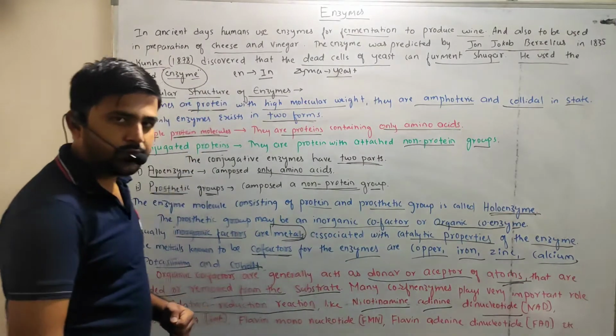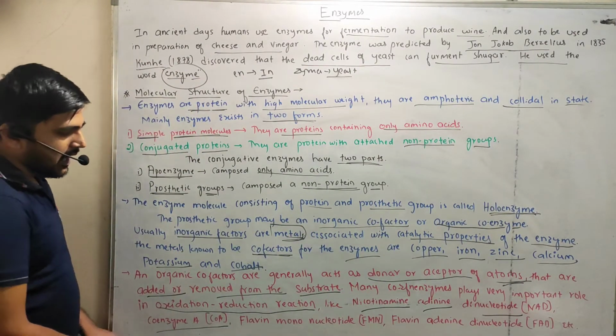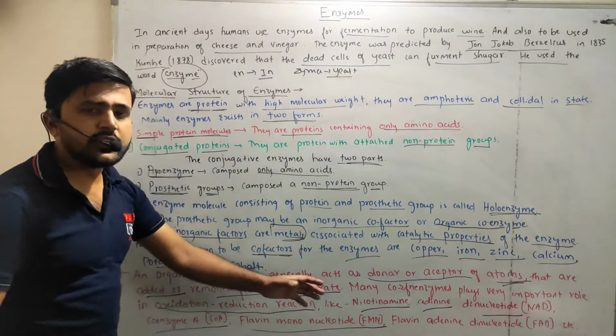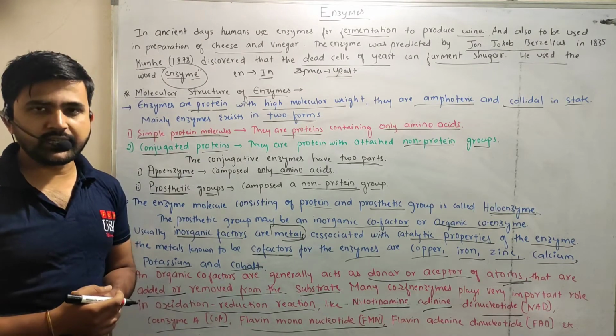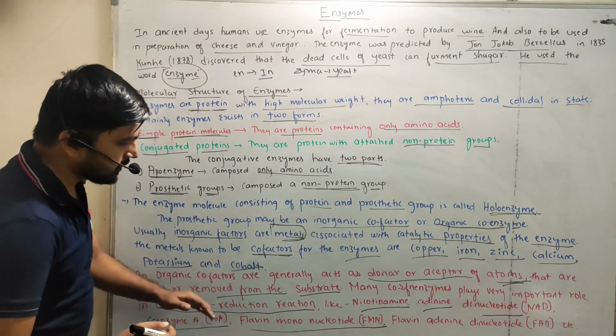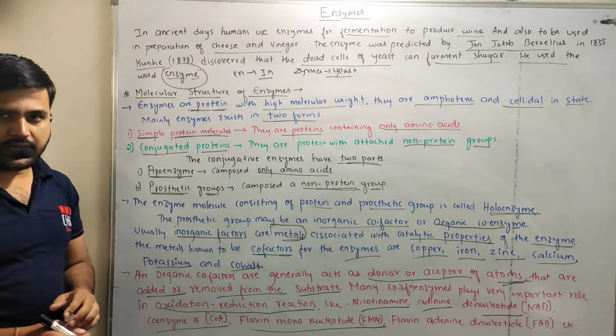This is nothing but the cofactor or coenzyme, right? And coenzyme A, right? And the next one is flavin mononucleotide, FMN. These are the coenzymes which will help in many biochemical reactions, right? So this is about the molecular structure of the enzymes.